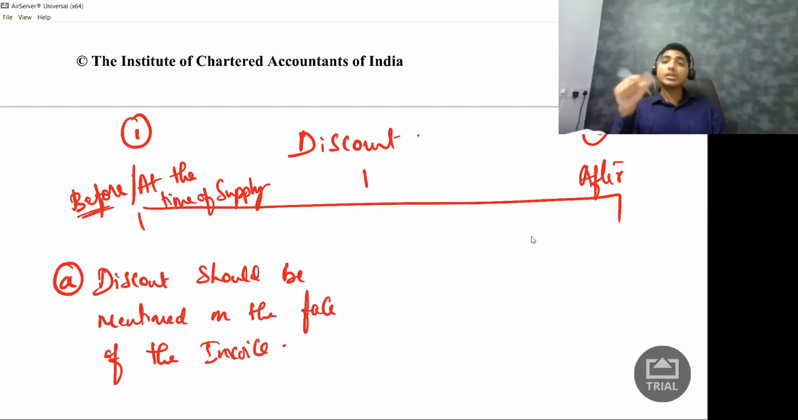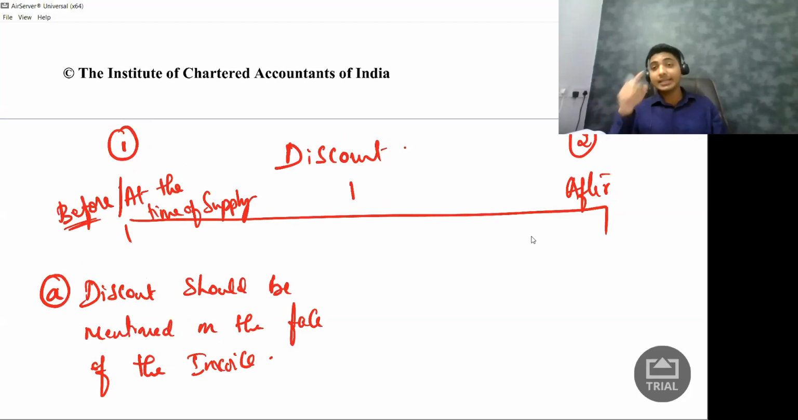Now, which is more tricky? That is discount which is given afterwards. Sir, can you give an example of a situation where discount is given after the supply? Discount is given after the supply. Let me give an example. Say, I am a wholesaler of calculators.